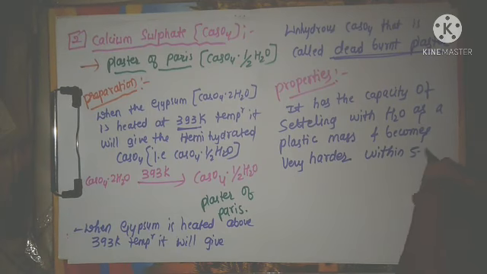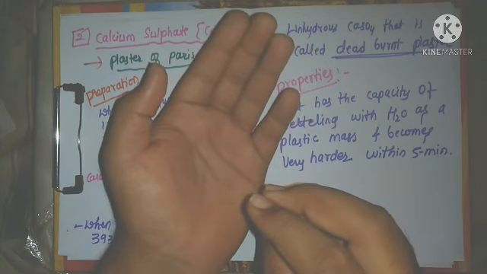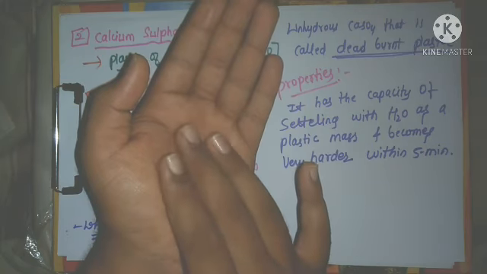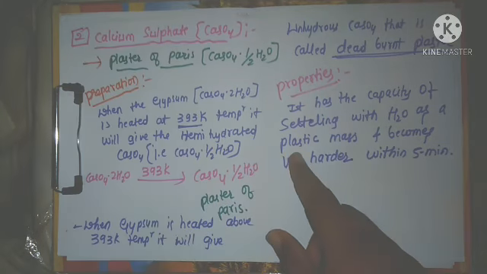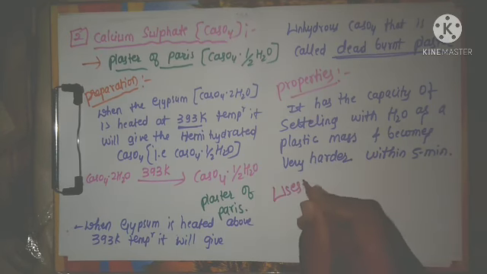This is the property of the plaster of Paris. Means when we add the water to the plaster of Paris, it will settle very hard and it has plastic mass within 5 minutes. That is the property. Now we will go for the uses.